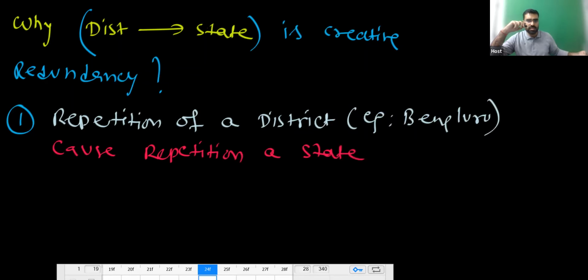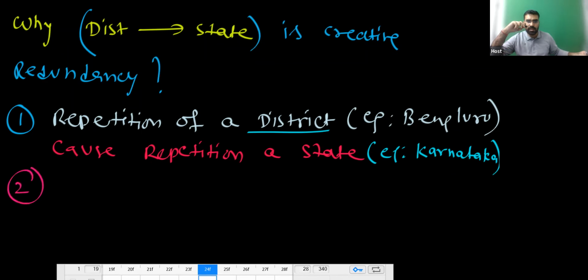Yes or no? So this is the idea. If you repeat the district, that will cause the repetition of a state. For example, if you repeat Bengaluru, then Karnataka will repeat. If you repeat this Bengaluru, then automatically Karnataka will repeat.